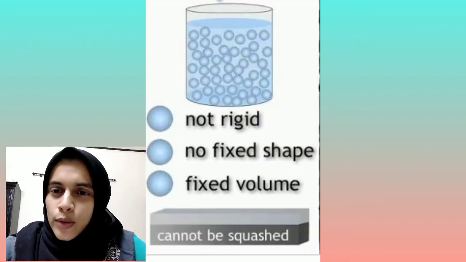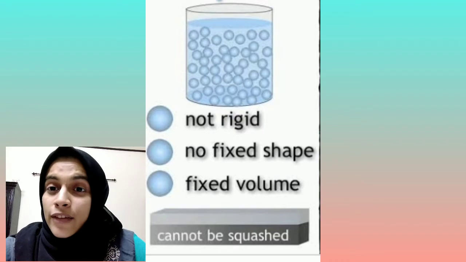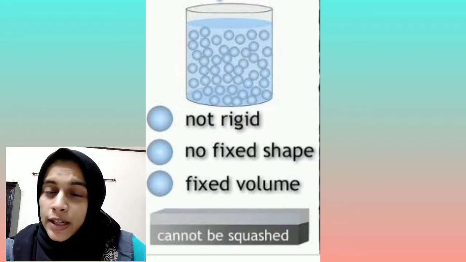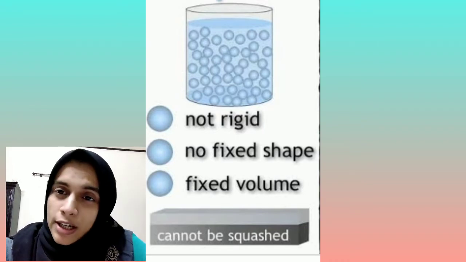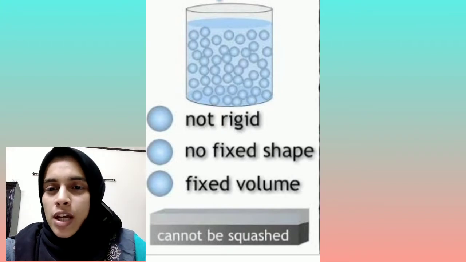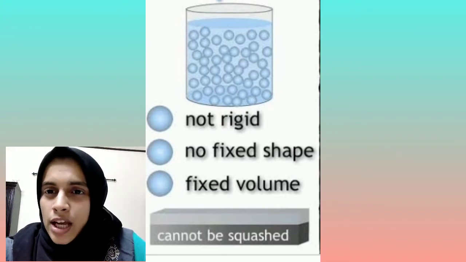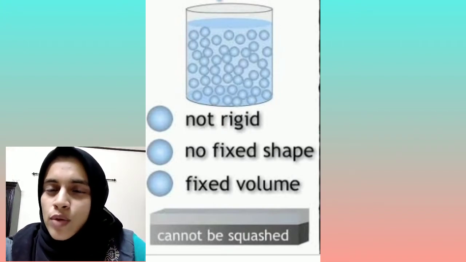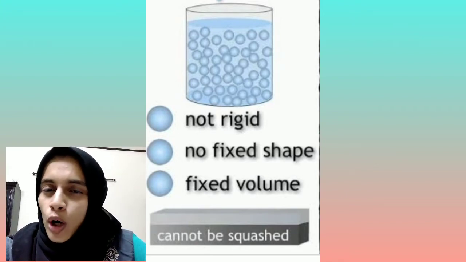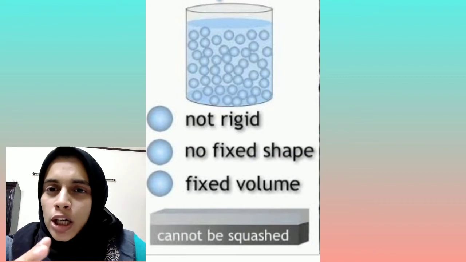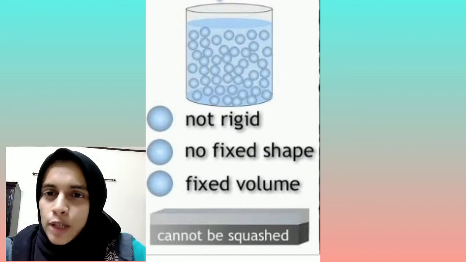Okay, liquids have definite volume, but liquid does not have fixed shape. They will take the shape of the container into which we are pouring. When you are pouring water into the bottle, water will take the shape of the bottle.